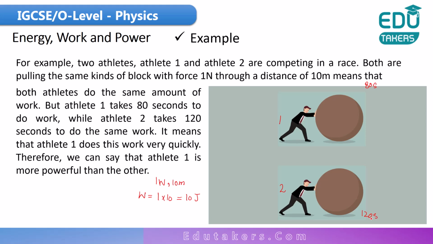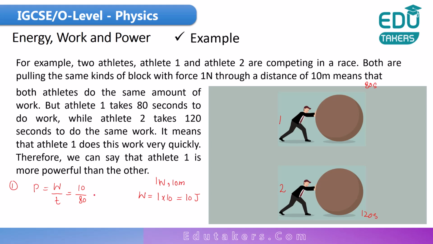You have to calculate the power. So first of all, write here the formula for the power, which is work per unit time. For the first athlete, the work is given, which is 10 joule, you already calculated, and the time that he takes is 80 seconds. In this way you can easily calculate the power.